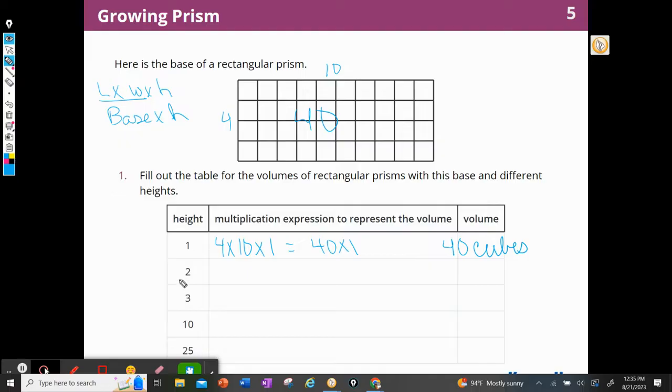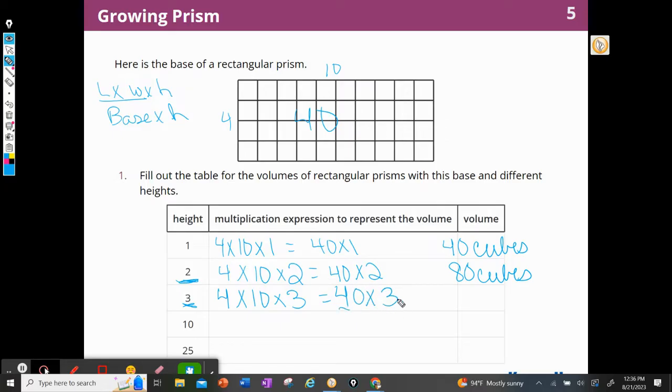Now, this time they give us a height of 2. So I'm going to do it again. Say 4 length times width, the height is 2 this time. Or I've already figured out that this is 40, I could say 40 times 2. And we know that that is 80 cubes. Now we're going to do that process again. Length times width, and our height this time is 3. Or we could say 40 times 3. I know that 4 times 3 is 12, and with that 40, it's going to be 120 cubes.